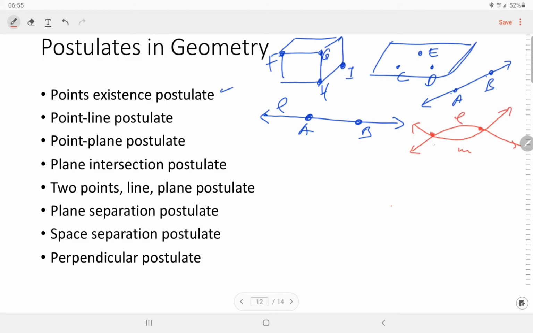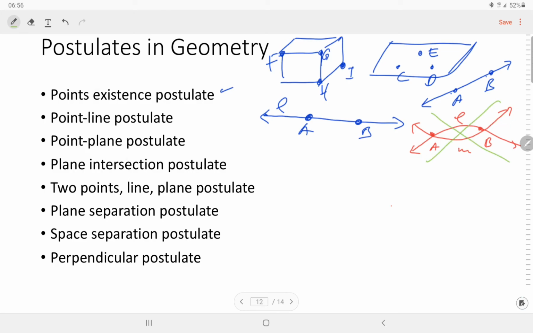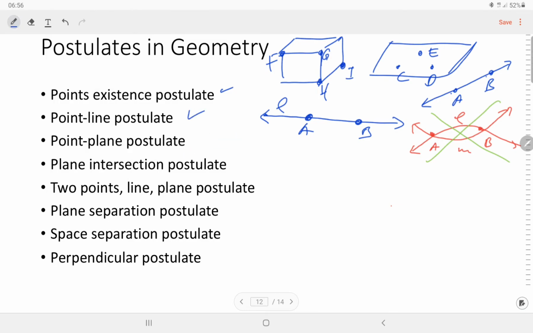So we can call that this is incorrect. This is correct, that the 2 points are contained in one and only one line. And the point plane postulate, we can say that three non-collinear points are contained in one and only one plane.